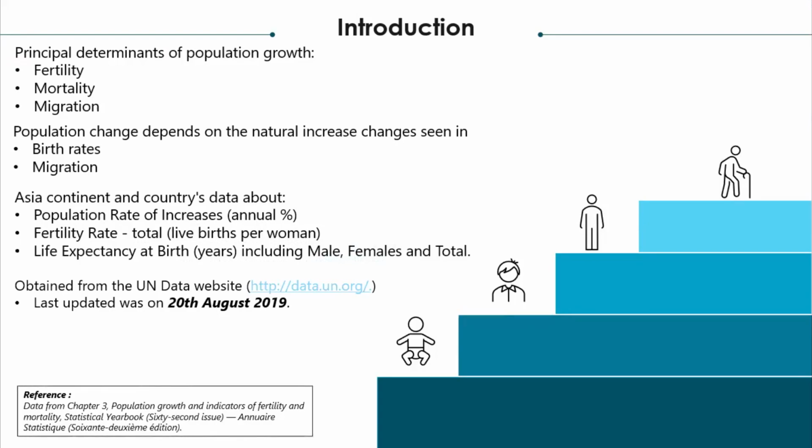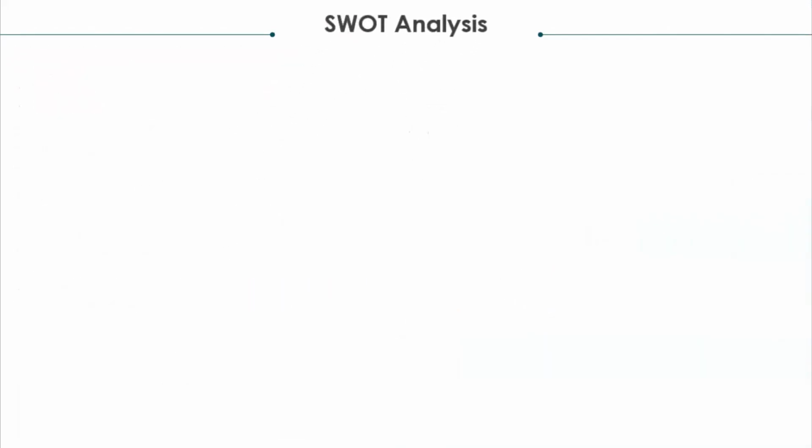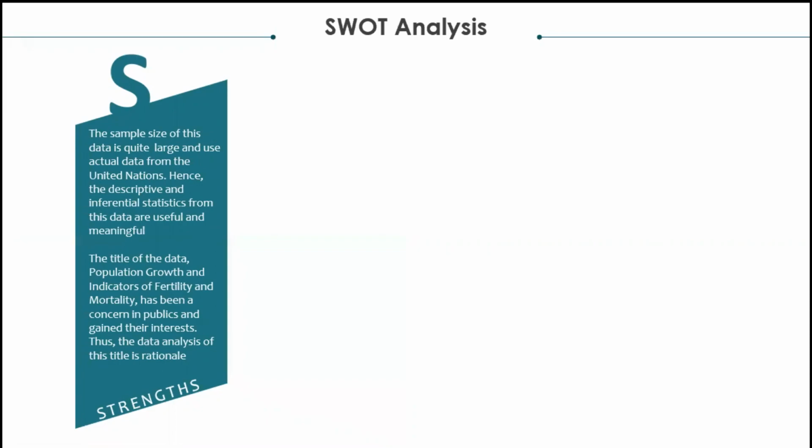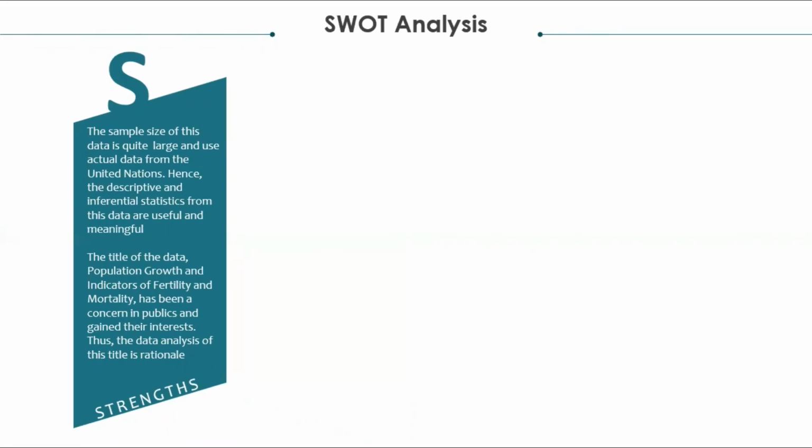The case background for our project is based on SWOT analysis, as it fulfills all the question requirements, such as why we chose this data and whether the data chosen is suitable and meaningful to conduct further research. Strength. The sample size of this data is quite large and uses actual data from the United Nations. Hence, the descriptive and inferential statistics from this data are useful and meaningful. The title of the data, Population Growth and Indicators of Fertility and Mortality, has been a concern in public and gained their interest. Thus, the data analysis of this title is rational. This is why we chose this data.